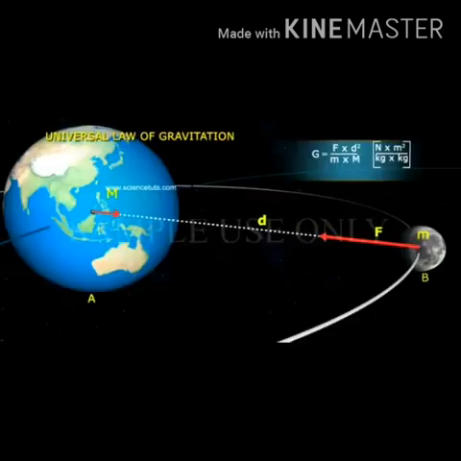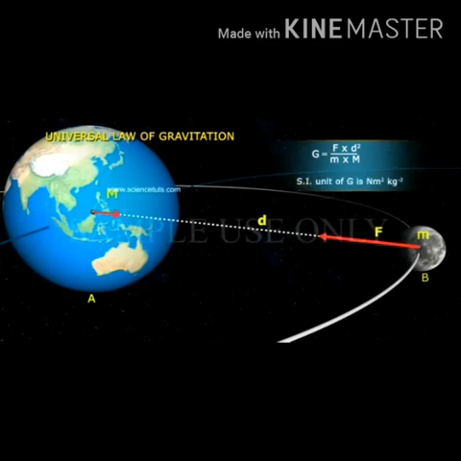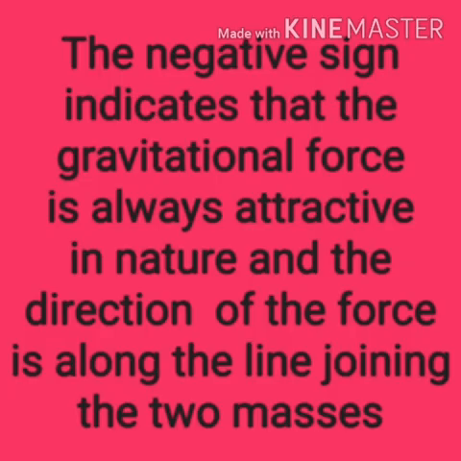Therefore, now write the equation: F vector is equal to minus G m1 m2 by r square r vector. r vector is the unit vector from m1 towards m2. G is the gravitational constant, the value of 6.67 into 10 to the power of minus 11 Newton meter square kilogram minus 2. r is the distance between the two masses m1 and m2. The negative sign indicates that gravitational force is always attractive in nature and the direction of the force is along the line joining the two masses.